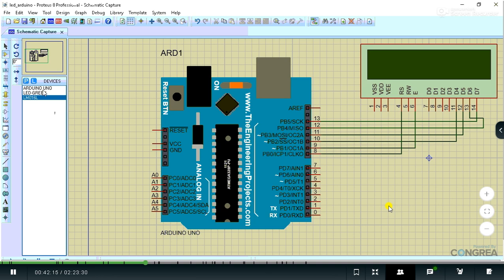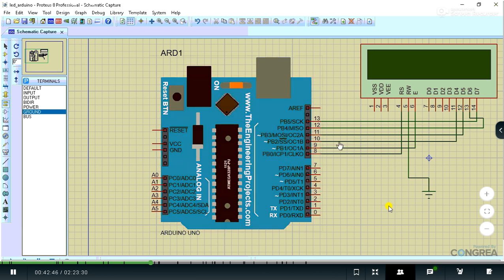So I should have the terminals, and yes, I would like to go with the terminals. Okay, I would like to go with the ground, and I'm going to connect this ground with the read write pin. So this is just a simulation. Now you will ask why you haven't connected VCC, why you haven't connected the crystal oscillator, etc. That doubt will be in your mind, but no need to connect, as this is a simulation. This is not a hardware kit.